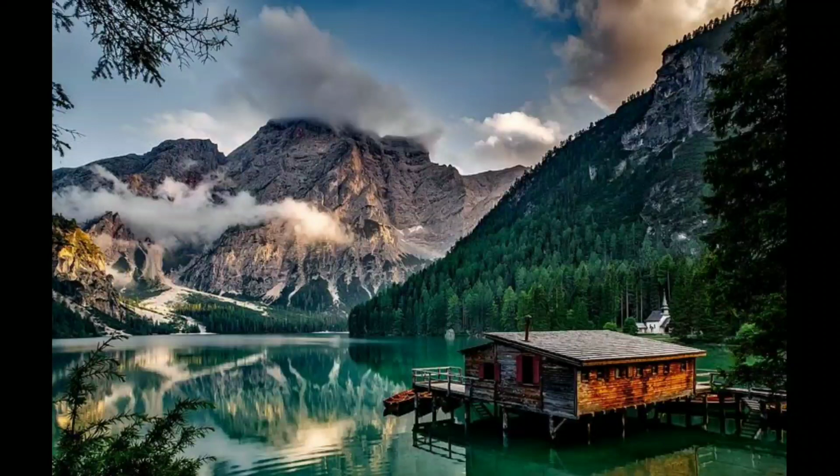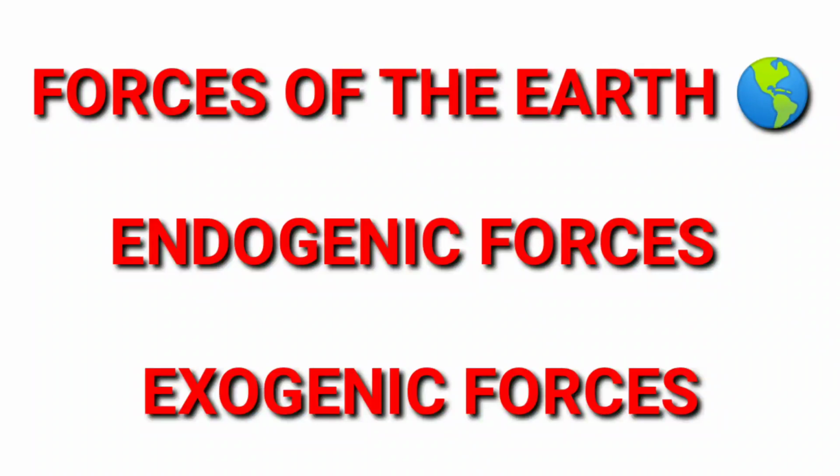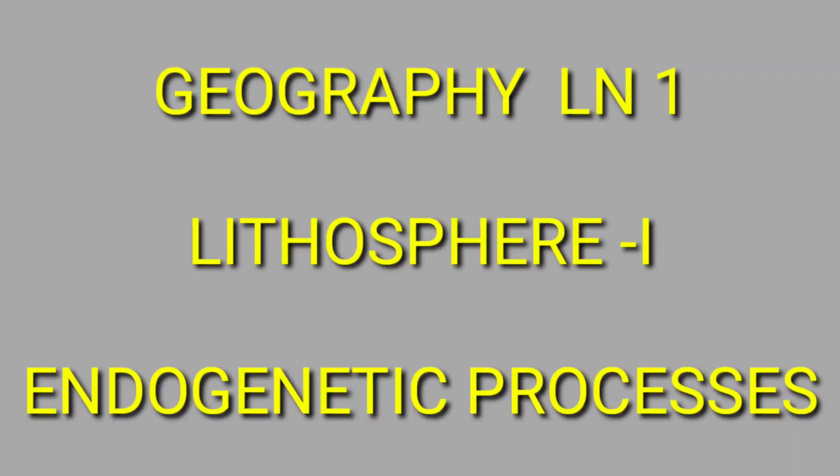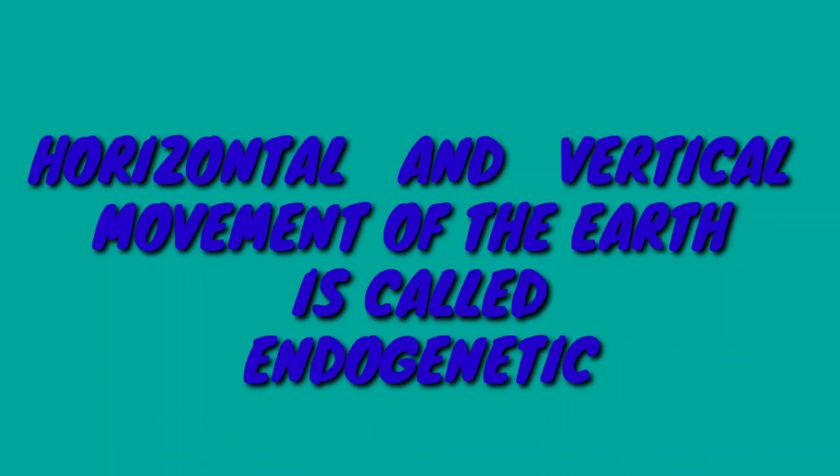These different types of features on the earth occur due to the two basic forces of the earth, endogenetic and exogenetic forces. Today we are going to discuss a new lesson, lithosphere 1 and endogenic processes. What are endogenetic processes?